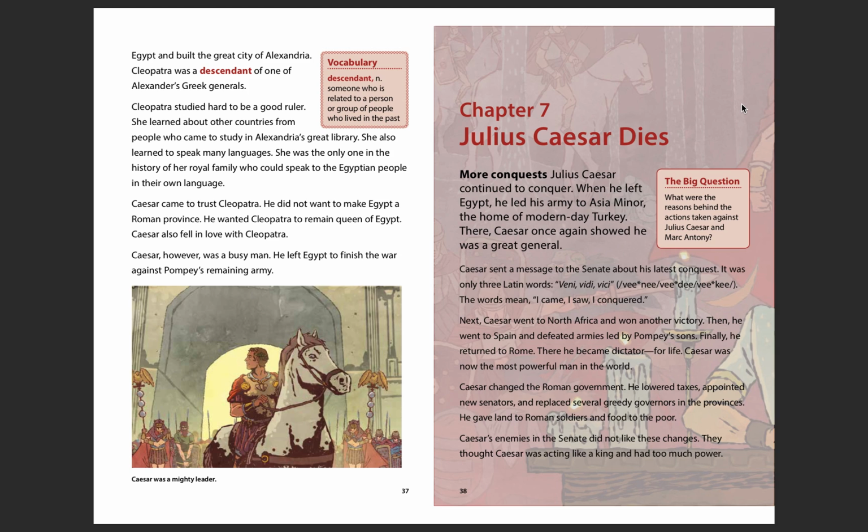More conquests. Julius Caesar continued to conquer. When he left Egypt, he led his army to Asia Minor, the home of modern-day Turkey. Turkey is a country, it's also a food, but here it's saying modern-day Turkey is a country, not meat or bird. There, Caesar once again showed he was a great general.